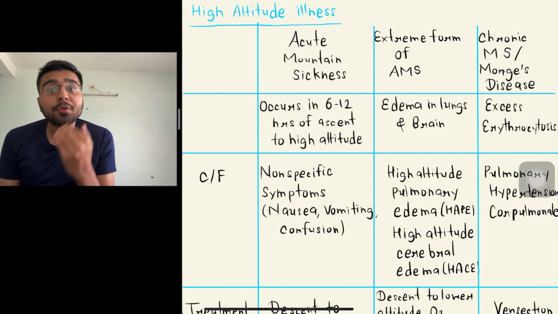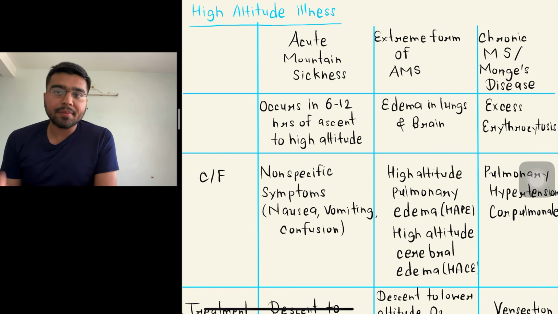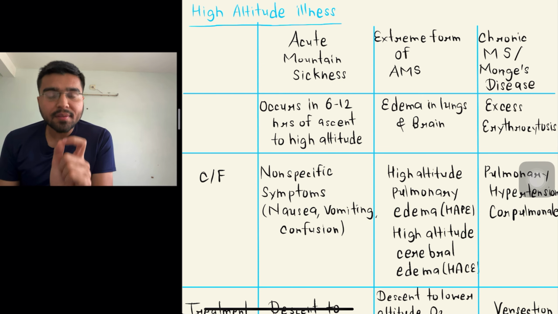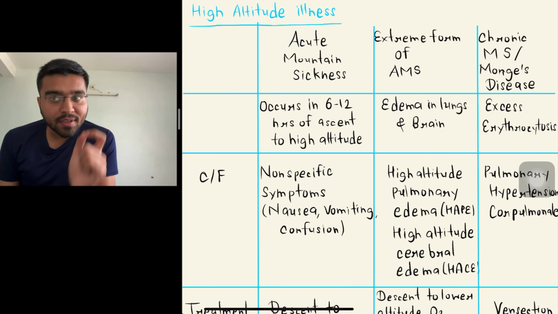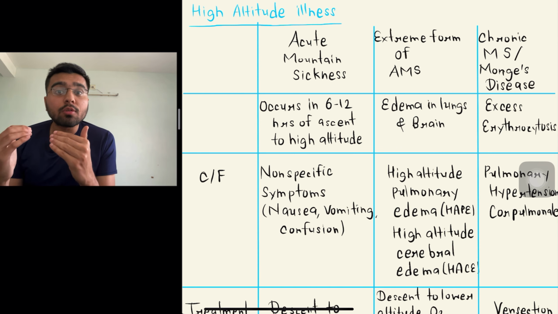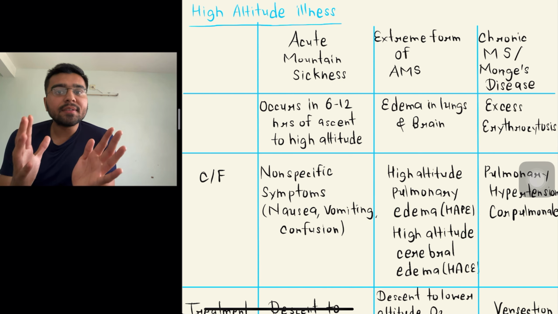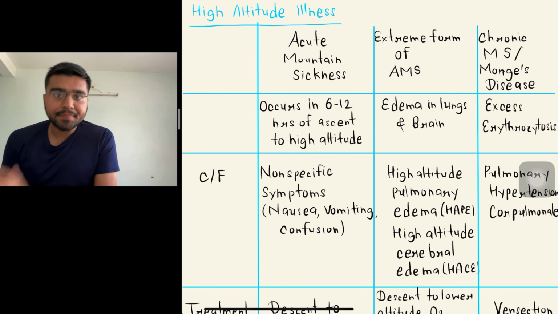What is high altitude illness? High altitude illness is divided into three types, that is acute mountain sickness, extreme form of acute mountain sickness, and third one is chronic mountain sickness, also known as Monge's disease. So let us discuss these three as a difference.